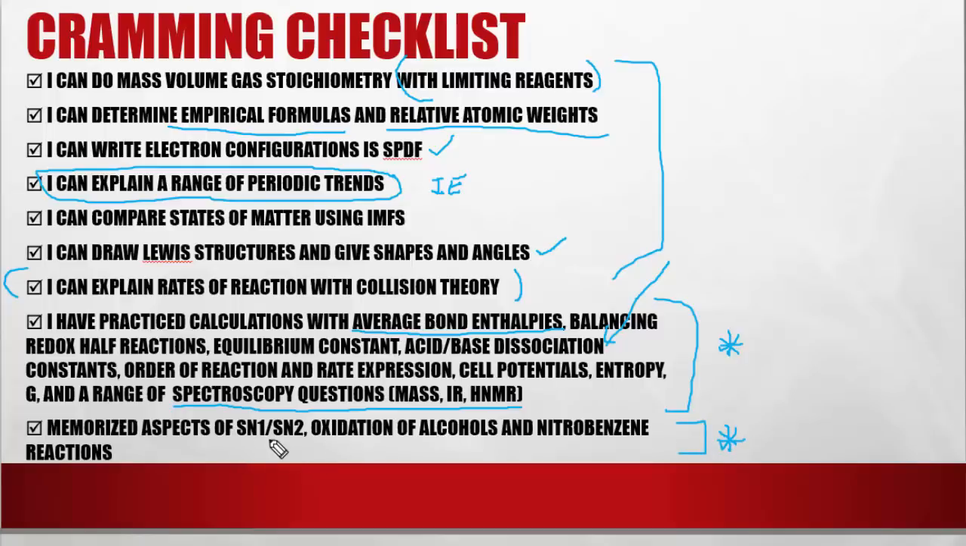They love doing SN1, SN2 and oxidation of alcohols. If you're high level, they'll throw nitrobenzene in quite often. Oxidation of alcohols is probably the most common. I memorize all aspects of that: color changes, reagents, how to write it, where to put little squiggly arrows. And SN1, SN2 is even more complicated and is very popular as well. So just focus on those two, and possibly the third if you're high level.